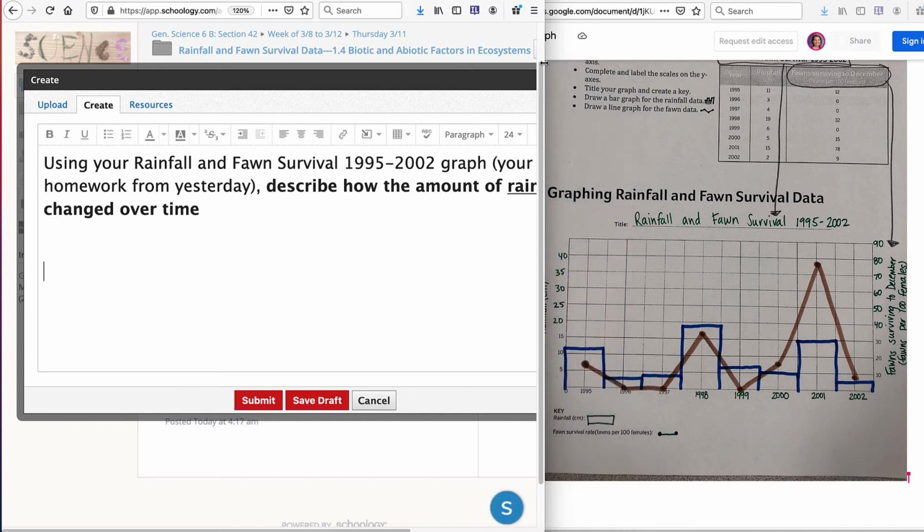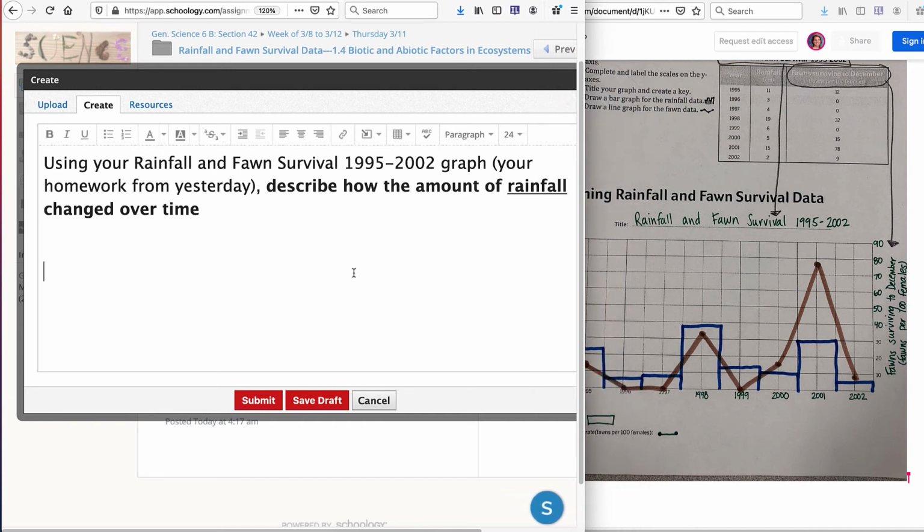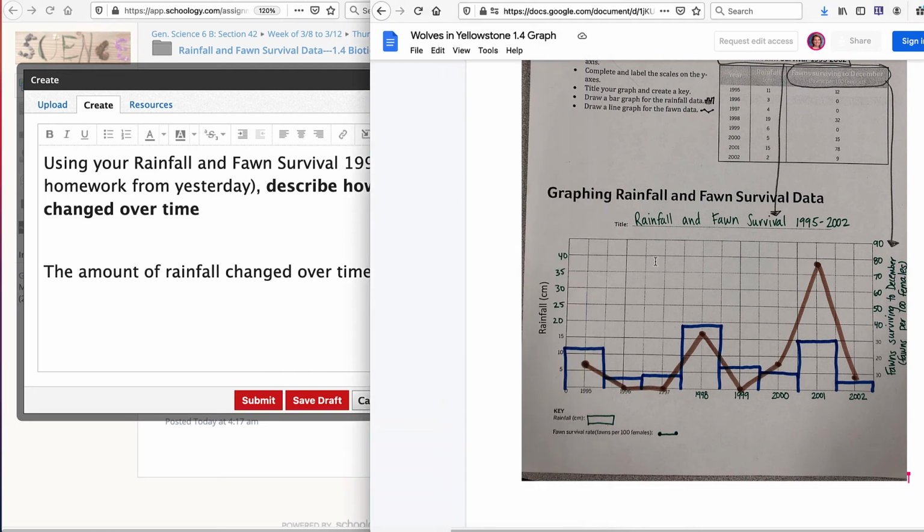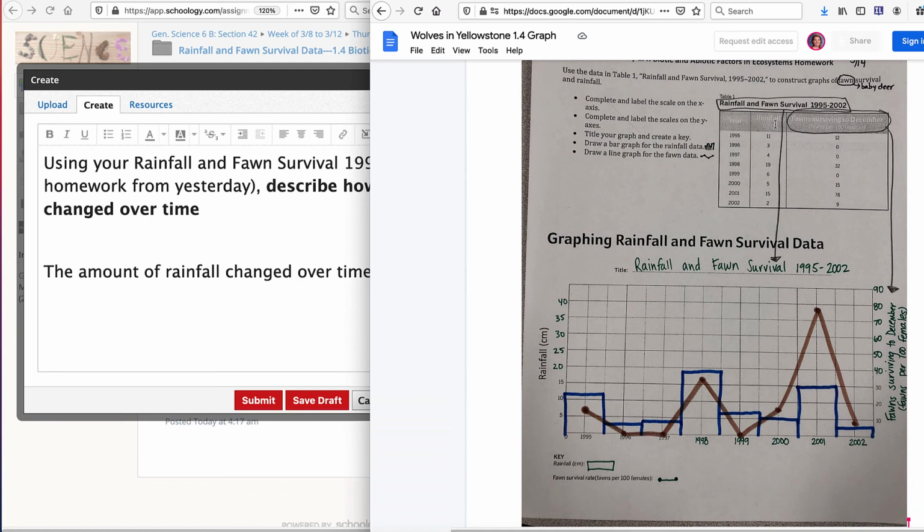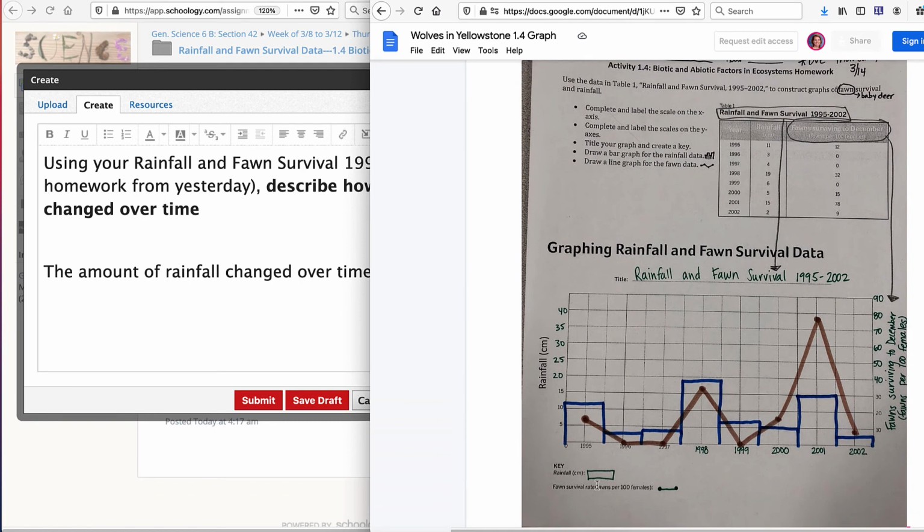So what I'm going to do, it says, using my rainfall, describe how the amount of rainfall changed over time. Well, if I'm looking at, I got to restate it. So I'm going to say the amount of rainfall changed over time by, and so if I'm looking at this, and I should be able to draw arrows on it, we can see that my rainfall was my bar graph.